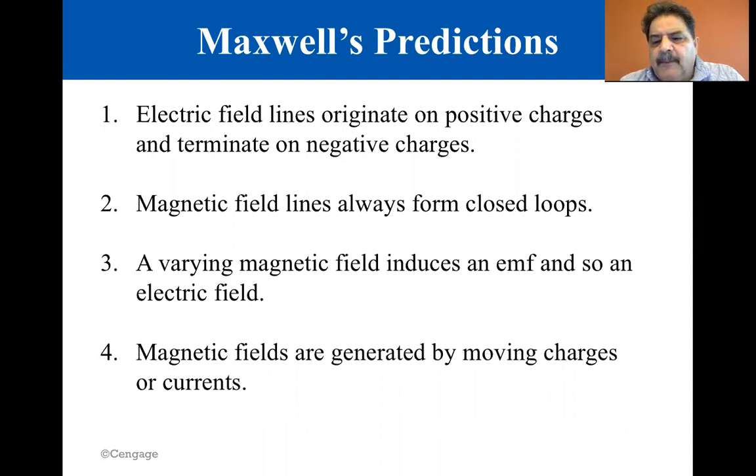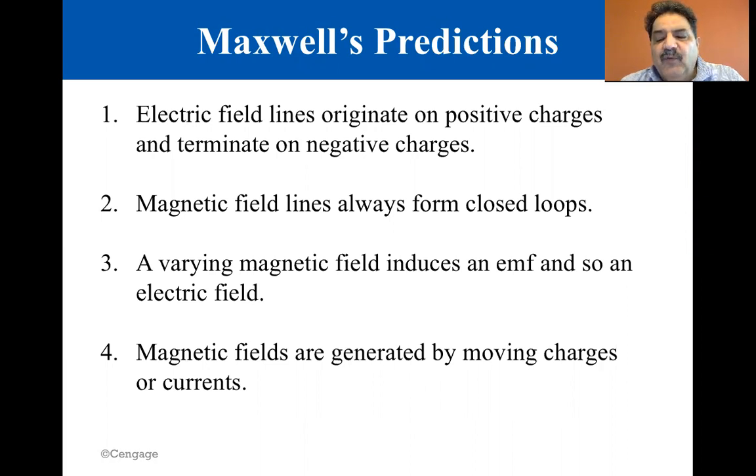magnetic phenomena. His theory unified the separate fields of electricity and magnetism, and it predicted that electric and magnetic fields can move through space as waves. The theory he developed is based on four pieces of information. Number one, electric field lines originate on positive charges and terminate on negative charges.